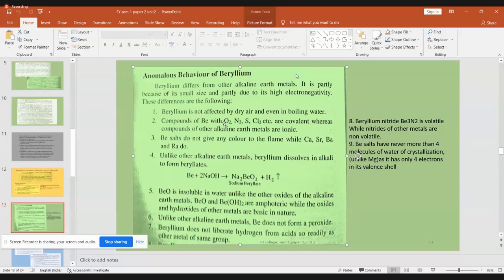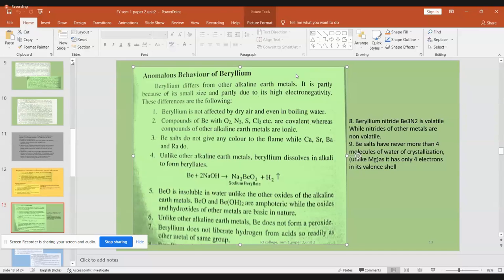Then next, here comes its polarizability property. Compounds of beryllium with oxygen, nitrogen, sulfur, chlorine, etc., are all covalent in nature. Whereas other members in its group, what are the other members? Magnesium, calcium, strontium, francium, radium, all of them.